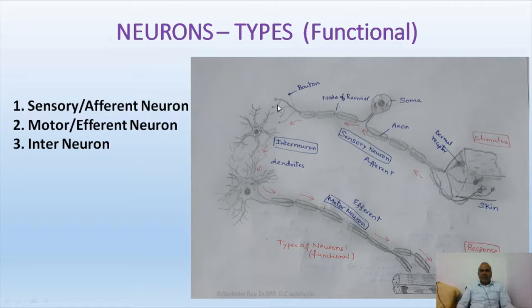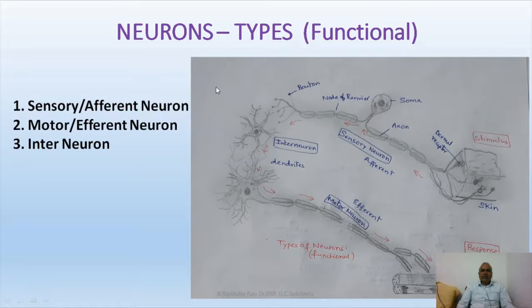Friends, this afferent or sensory neuron gives information to the central nervous system. And what is there in the central nervous system? Interneurons, also known as internuncial neurons. You see a multipolar neuron here, with so many projections. The internuncial neuron receives the information and is associated with several other neurons.